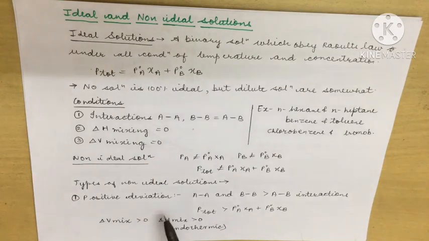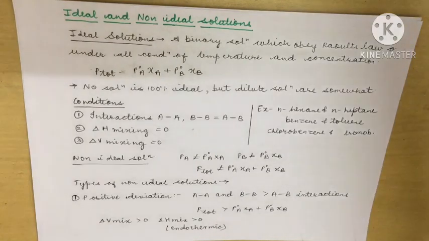Positive deviation means the individual particles are attracting themselves only, meaning A particles are attracting A and B particles are attracting B only. This attraction is more than the AB attraction. In that case, it will show positive deviation. Now, a very simple way to understand this is like that.